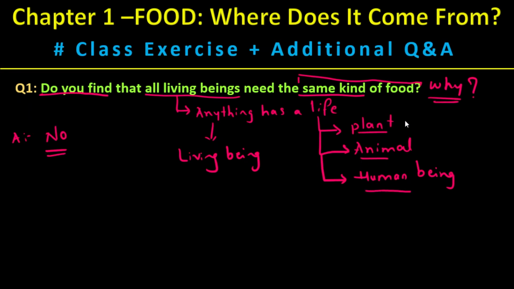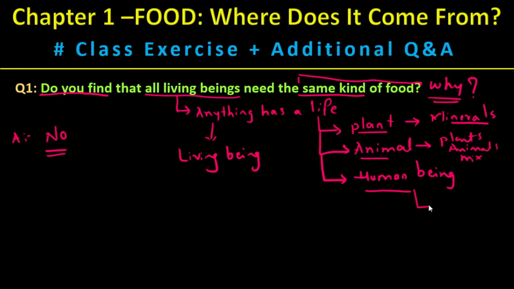So plants will take minerals from the root. We will study in detail in the upcoming lessons. And animals eat plants, and also animals, and also a mix of both.